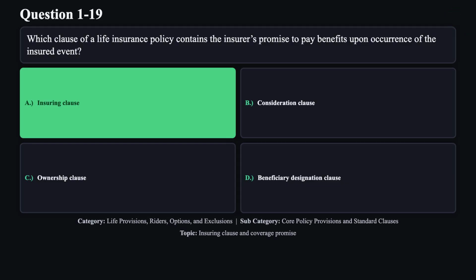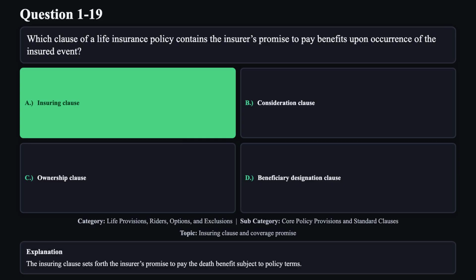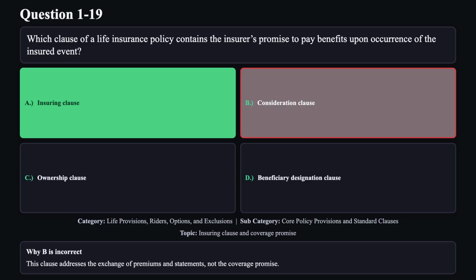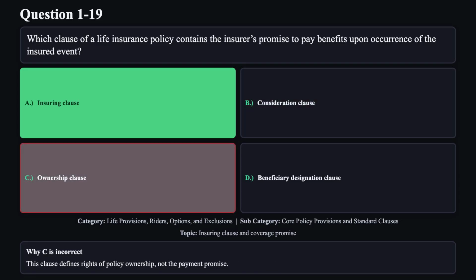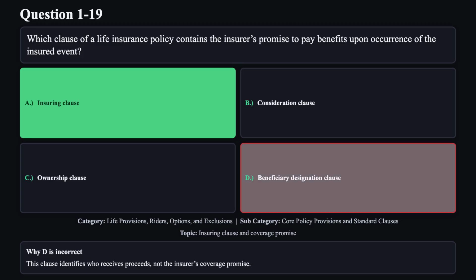The correct answer is A. The insuring clause sets forth the insurer's promise to pay the death benefit subject to policy terms. Reason B is not correct. This clause addresses the exchange of premiums and statements, not the coverage promise. Reason C is not correct. This clause defines rights of policy ownership, not the payment promise. Reason D is not correct. This clause identifies who receives proceeds, not the insurer's coverage promise.